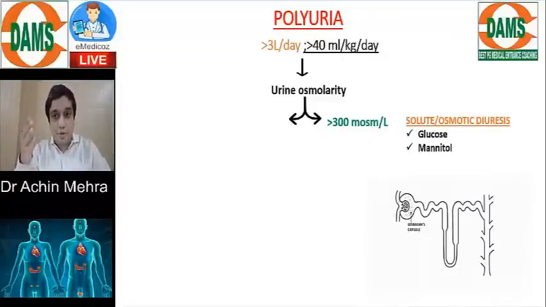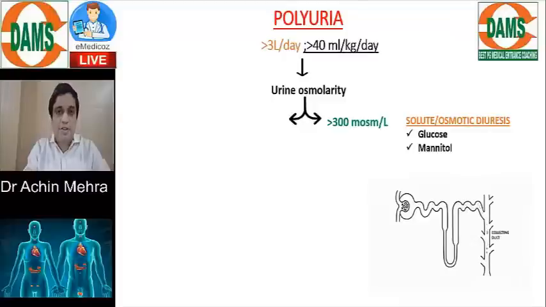Now these glucose molecules will shed themselves into the Bowman's capsule in the glomerular filtrate. And with the flow of urine, they will travel all across the nephron, reaching the last part, the collecting duct. But on the way, they have a capacity to drag the water along the course by the process of osmosis. Same goes with the wonder drug mannitol, which is often used for treating patients of raised ICT. If you remember, it's an osmotic diuretic.